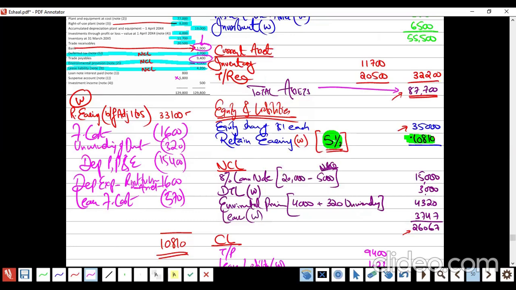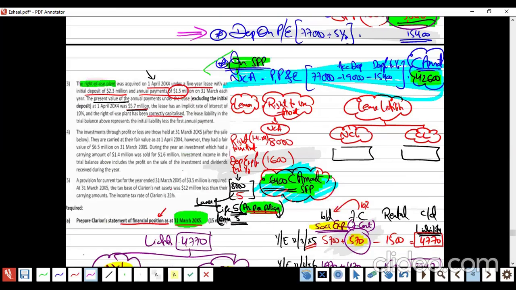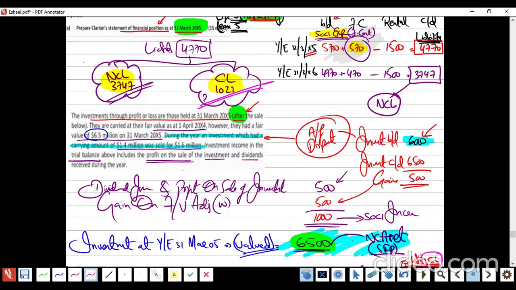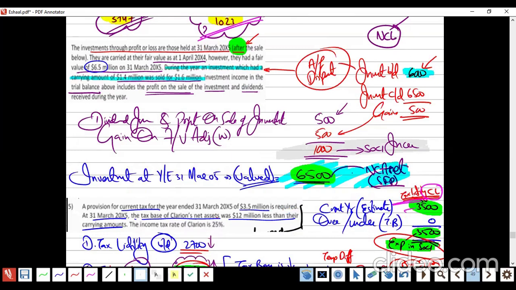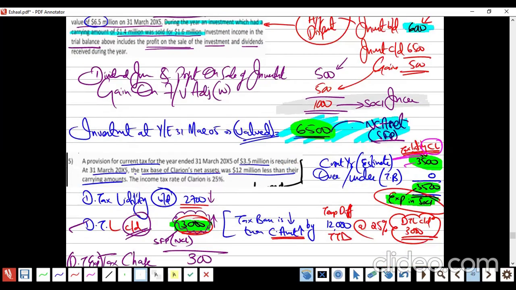Anything left? Going up? Check. Investment income. How much? 1,000. Okay. Tax expense, how much? 3,500.